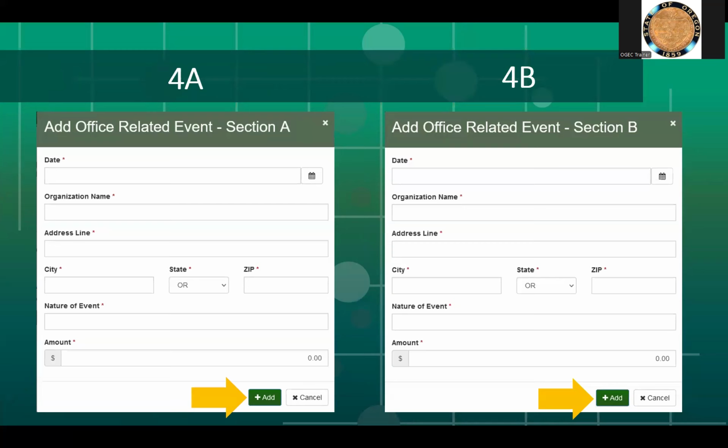Both 4A and 4B ask for the same information. This includes the date of the event, the organization that paid for your expenses, their address, the nature of the event, for example, the name of the conference or type of event if 4A, or the type of event if 4B, and the amount of the expenses that were paid, before clicking the add button.